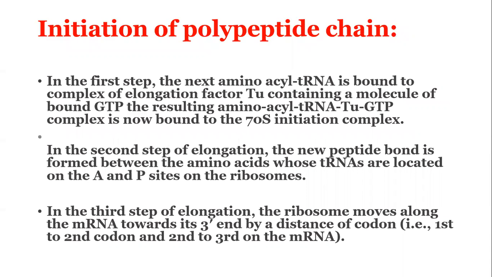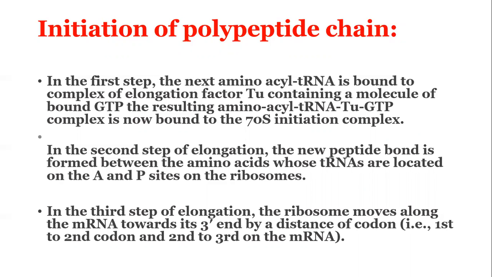Next one is the initiation of polypeptide chain. In the first step, the next amino acyl transfer RNA is bound to a complex of elongation factor Tu containing a molecule of bound GTP, and the resulting amino acyl transfer RNA Tu GTP complex is now bound to the 70S initiation complex. GTP is hydrolyzed and the Tu GDP complex is released from the 70S ribosome, and the new amino acyl transfer RNA is now bound to the aminoacyl or A site of the ribosome.